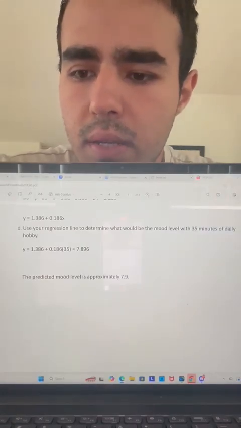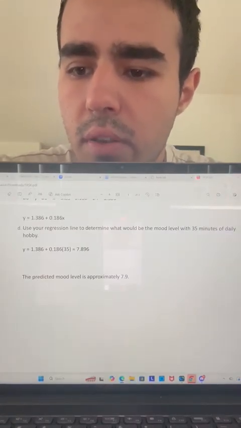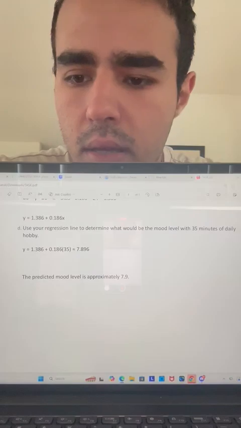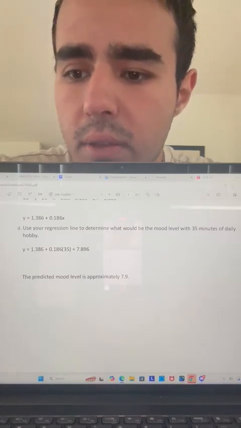Prediction. Using this equation, we predict the mood level for someone with 35 minutes of daily hobby time. The predicted mood is approximately 7.9.